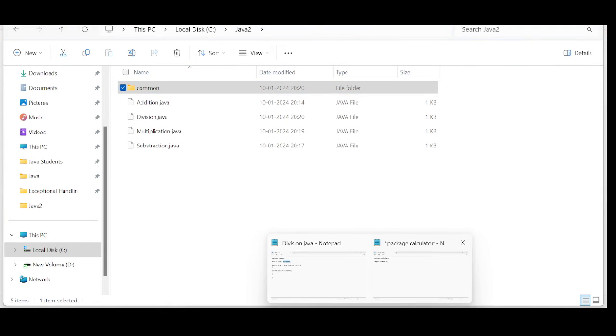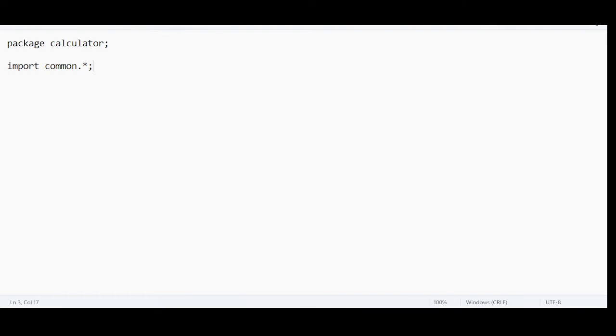Let us run this first, then we will test the remaining two categories. Let me create a class. Name of the class is, let us say, the driver class. Any meaningful name you can give.